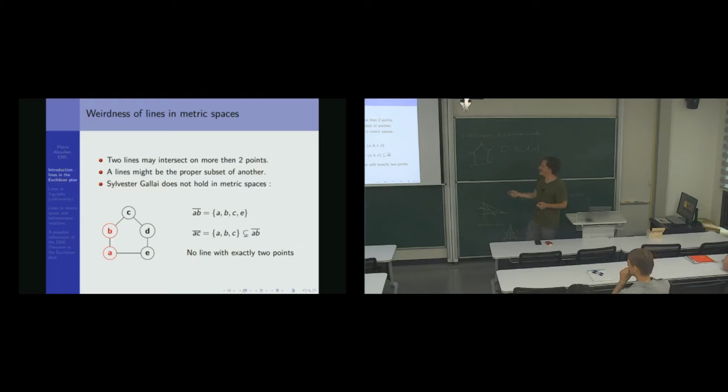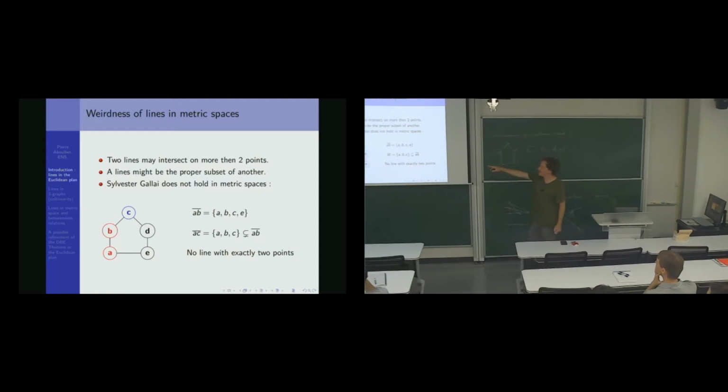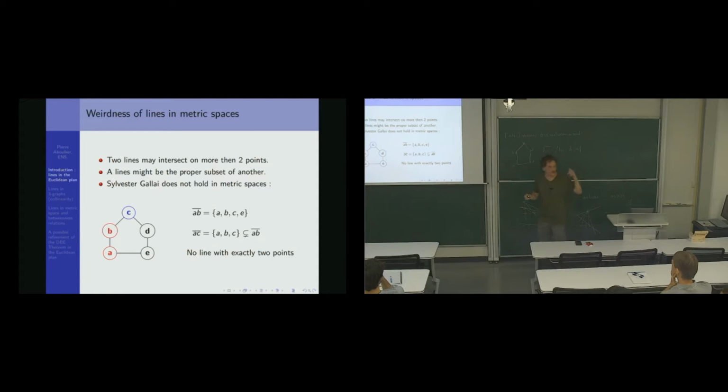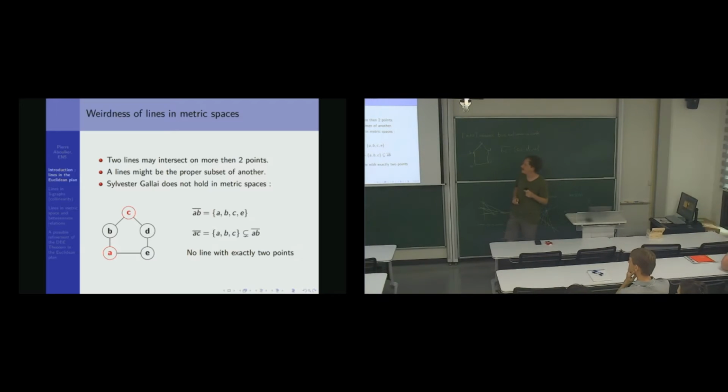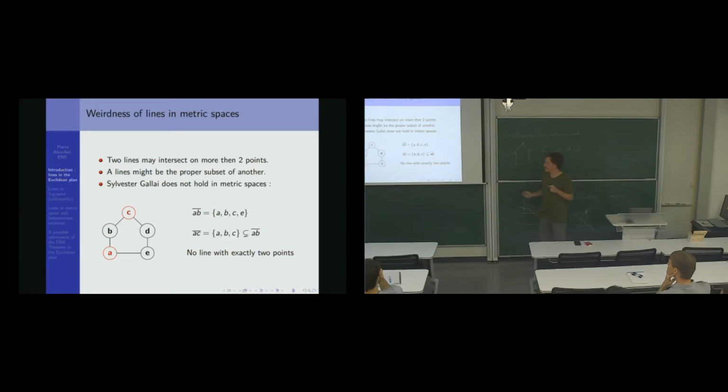It's the line AB. So the line AB contains C and E. And so it's a 4 points line. We can deduce that every line induced by two adjacent vertices will be a 4 points line. And if I take two vertices that are at distance 2, say A and C, for example, what does it contain? It contains B, but that's it.